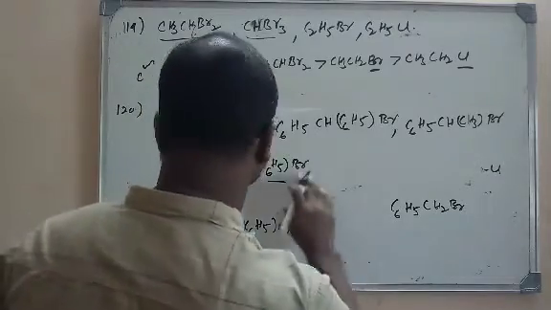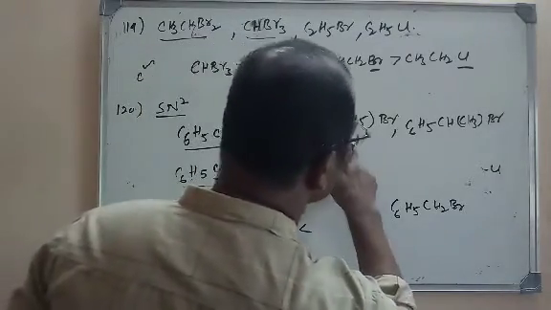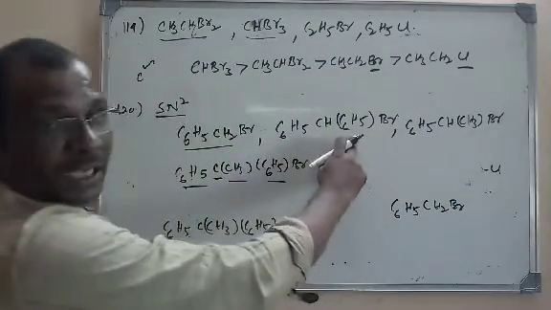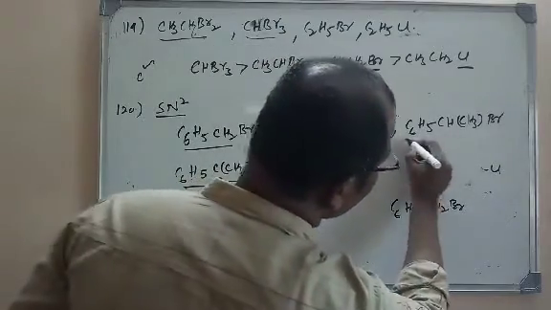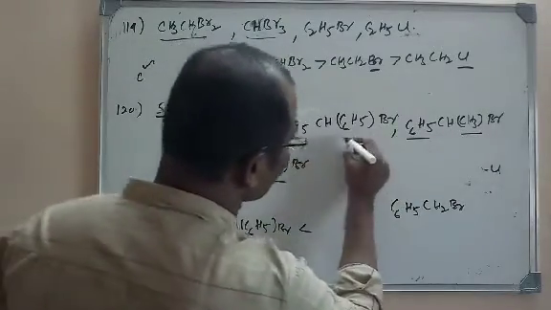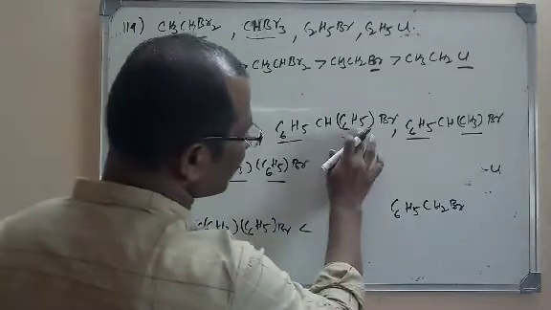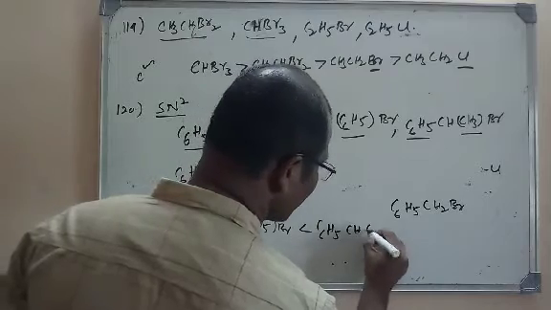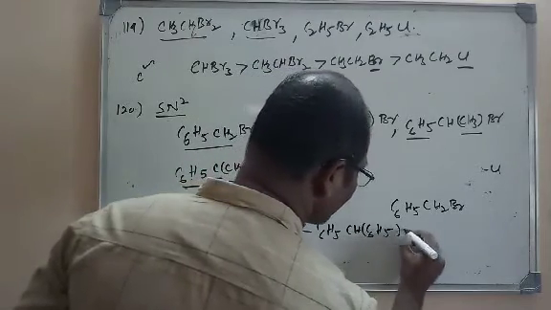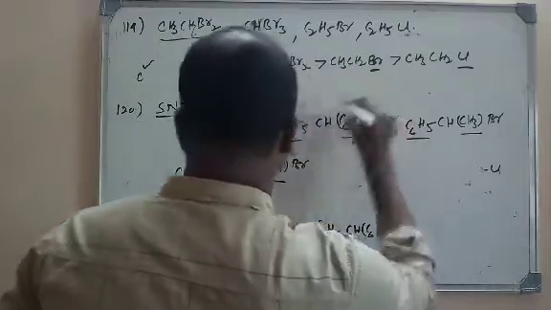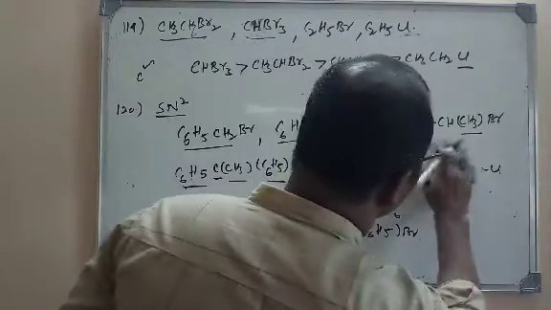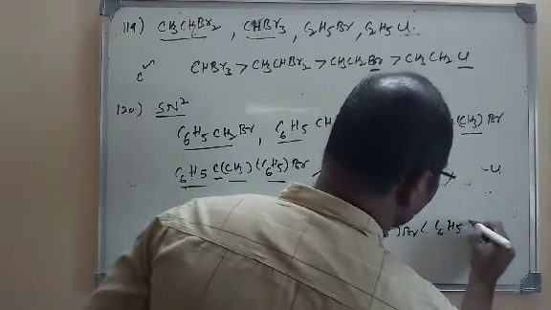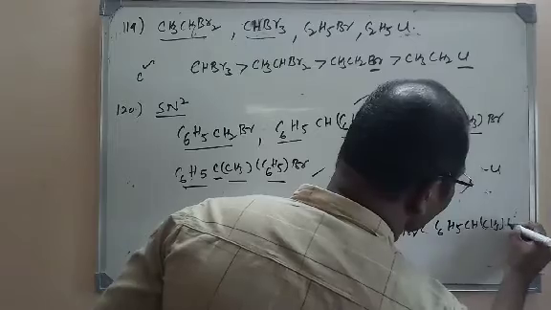Now next one: here two alkyl groups, here one alkyl and one aryl group, but here two aryl groups, larger groups are there. Here two substituents, C6H5CH3. Here two substituents, C6H5. But these two groups are larger. So if you go for the next one, one alkyl and one aryl, it comes here, C6H5CH3Br.